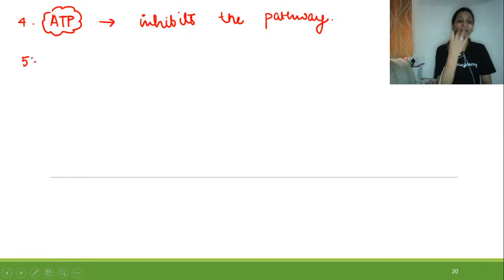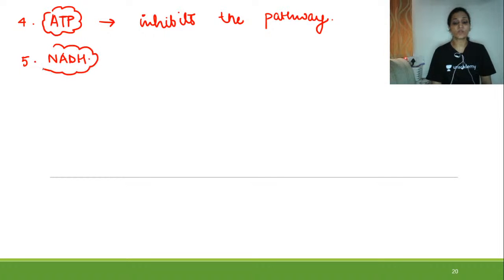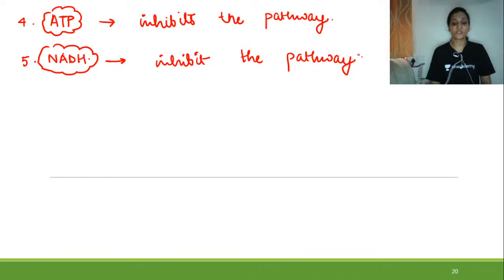Because when there will be lack of energy, the cell will know that there is lack of ATP, so it will shift the cycle into the positive direction. Then if there is energy in the form of NADH, it will also inhibit the pathway because there is lots of energy.